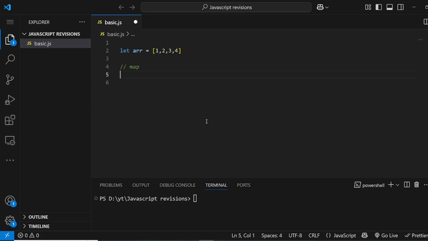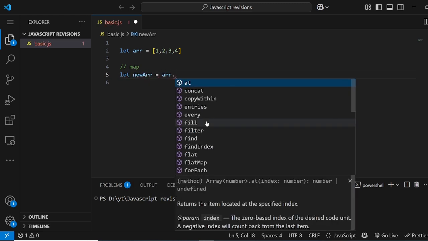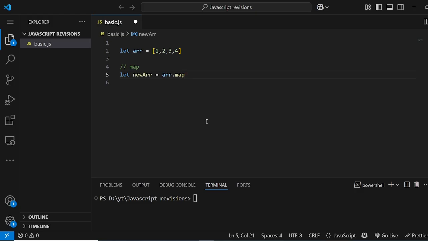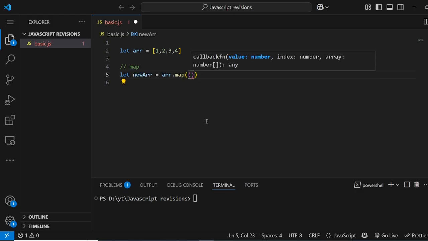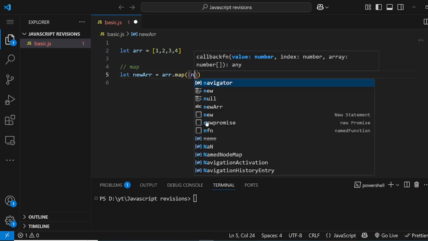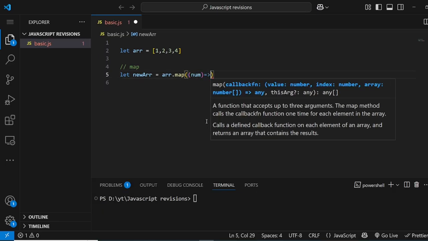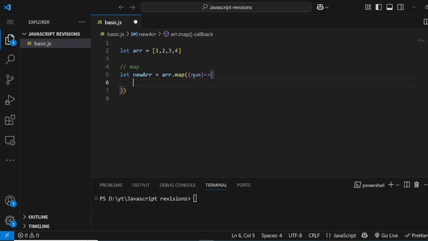So you can say that map is a function which will take each value, do something with it, and return a new array. So for example, let's say we need a new array. Instead of changing the original, we will do the map on it. It takes an arrow function which will take num, the first value, and in this num each value will be represented: first 1, then 2, then 3, then 4.